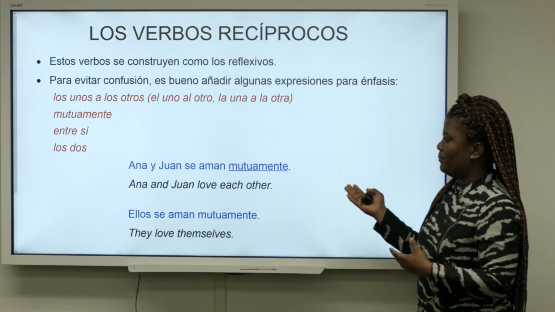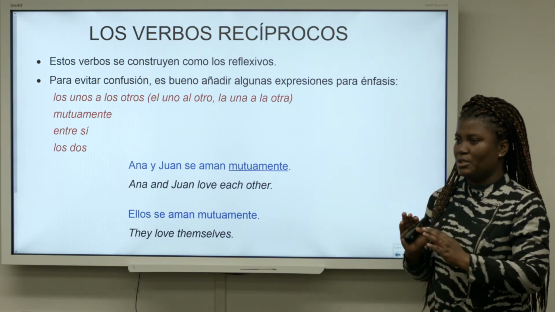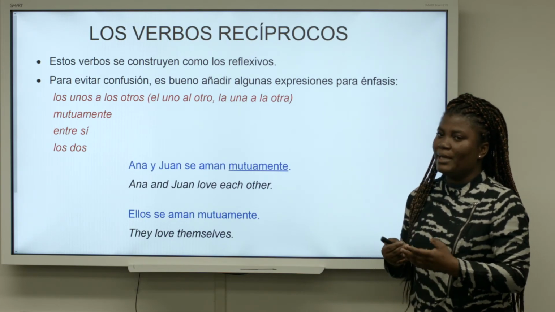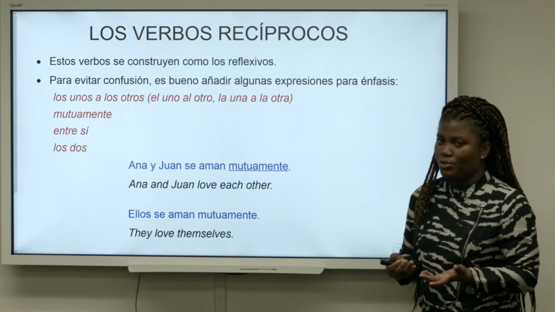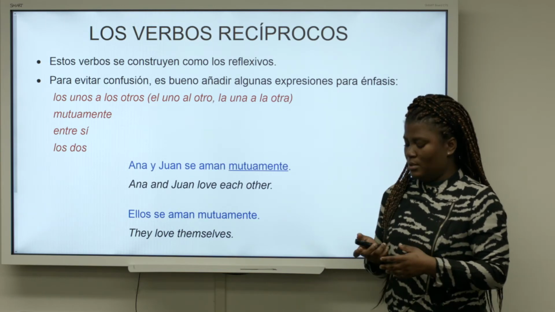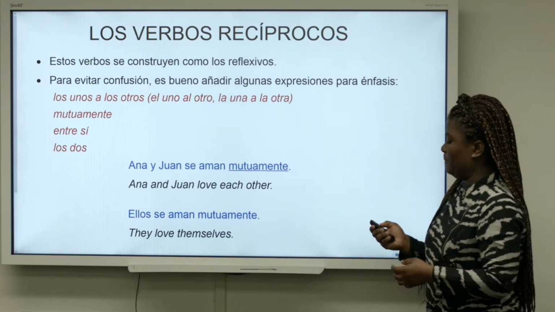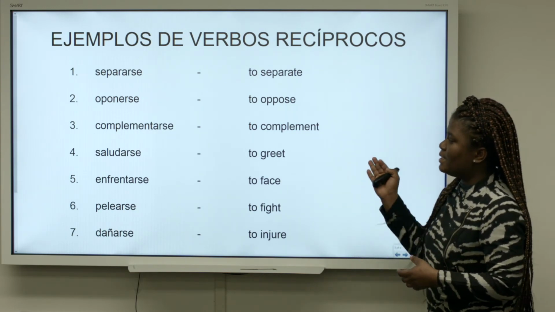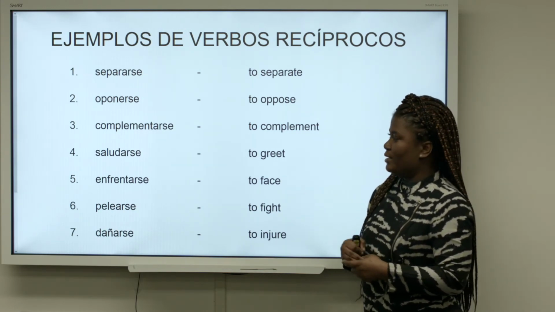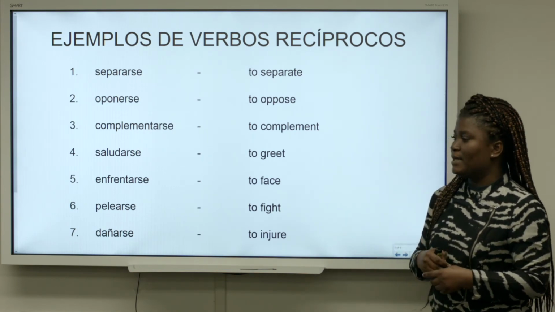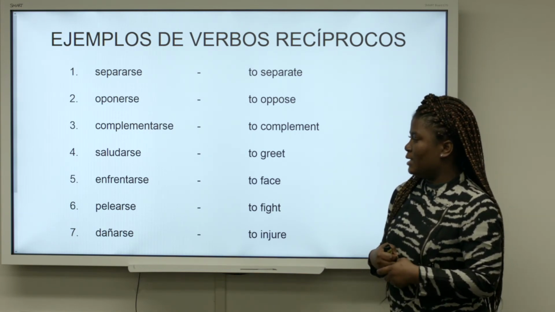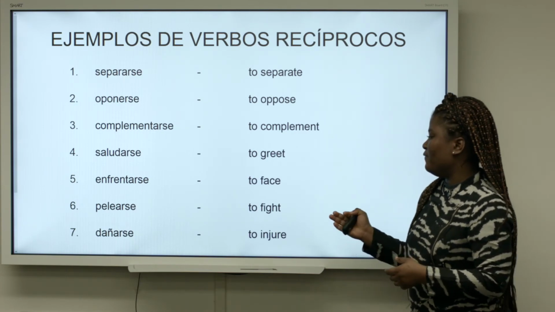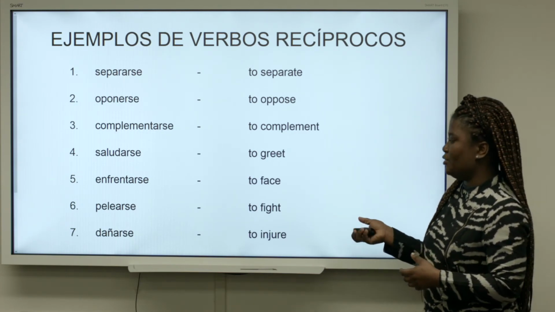You may use these words just so that you can clarify what you're talking about, or what you meant to say, but you can also do away with them. The sentence would still have its meaning. So examples of reciprocal verbs, we have separarse, oponerse, to oppose, complementarse, to complement, saludarse, to greet, enfrentarse, to face, pelearse, to fight, and then dañarse, to injure.